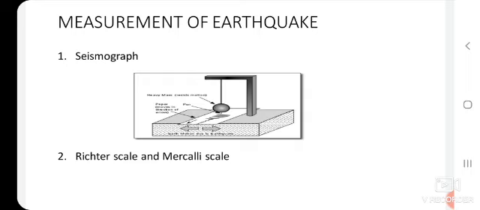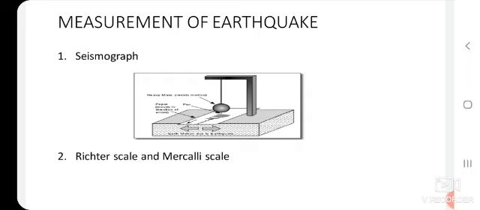The seismograph, the Richter scale and the Mercalli scale are used for measuring the direction and intensity of the earthquake. You can look at the picture, and in your textbook also there is a diagram of the seismograph. It is an instrument used for recording the direction of movement of earthquake waves and their passage at a particular point. The point of origin of seismic waves is also known as the seismic focus. Concentrate on this word: the seismic focus is the point of origin of seismic waves.